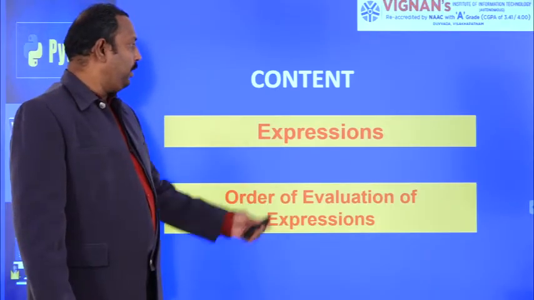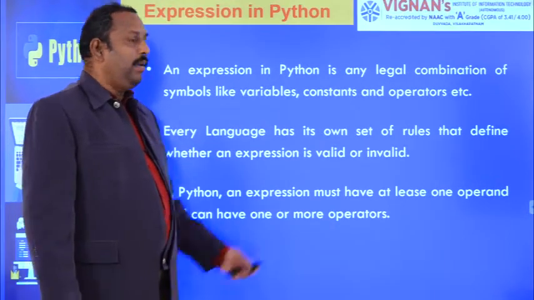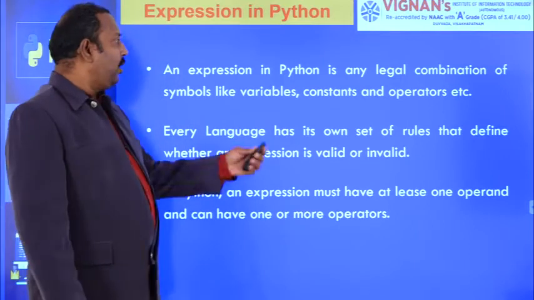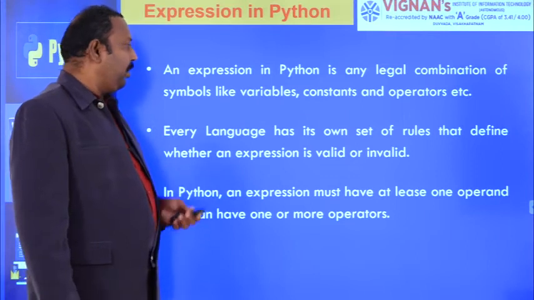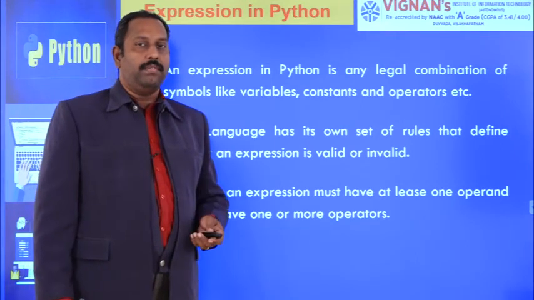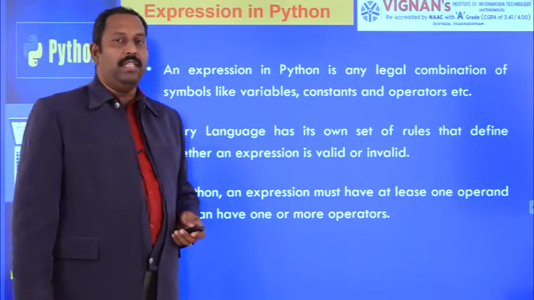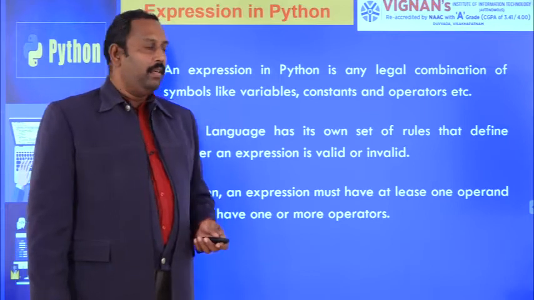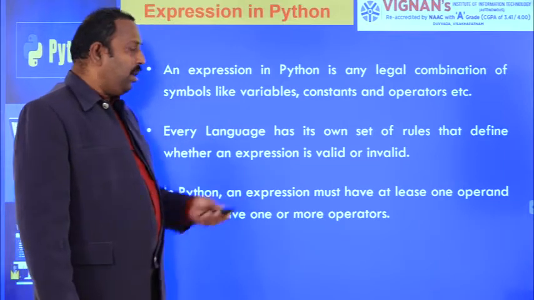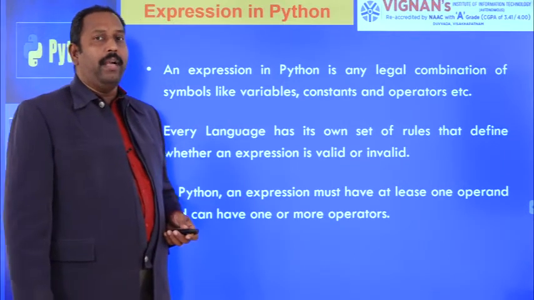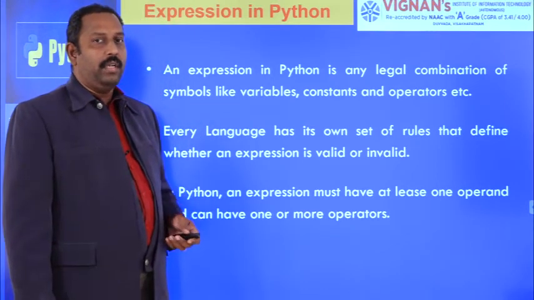Now, I would like to explain the concepts called expressions and order of evaluation of expressions. An expression in Python is a legal combination of symbols like variables, constants and operators. Every language has its own set of rules that define whether an expression is valid or invalid. For example, in Python, an expression is valid if it consists of at least one operand and one or more operators. Then it is a valid expression in Python.